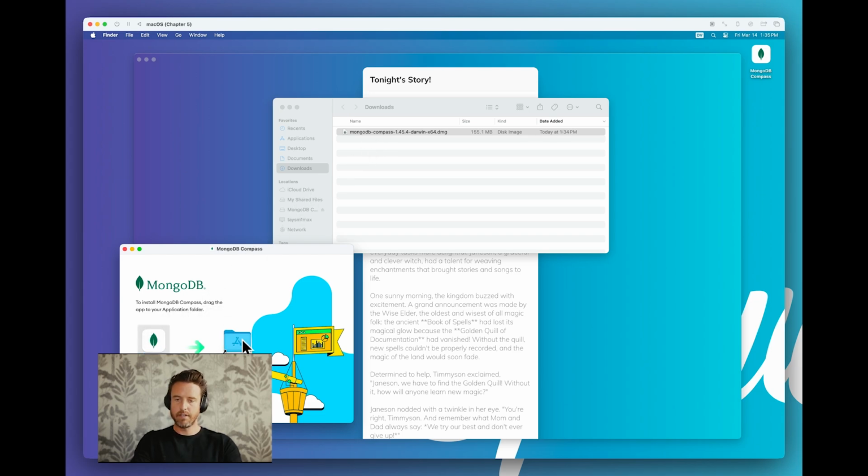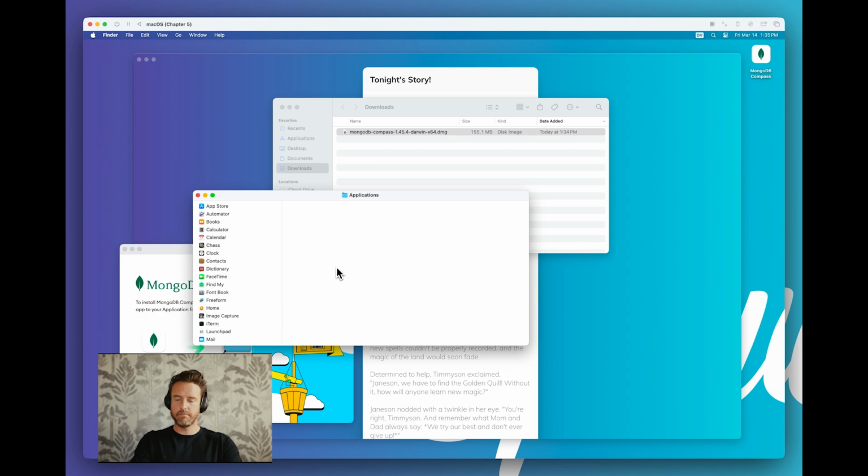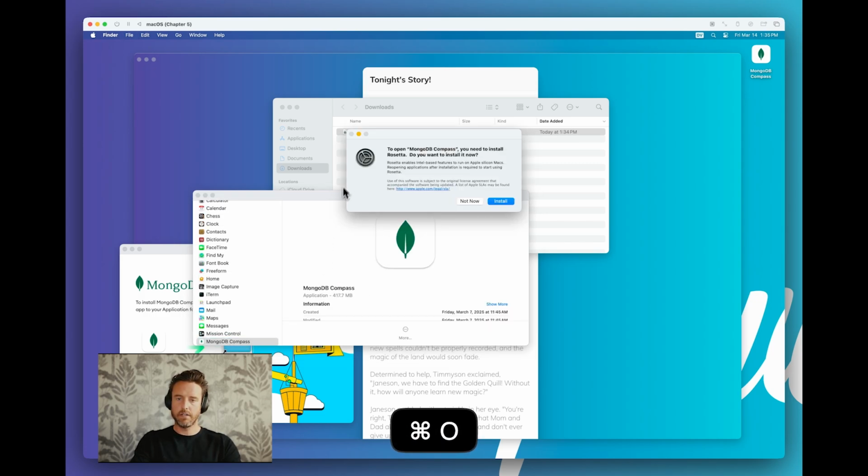It's done. Go to applications. MongoDB Compass, open. Oh, really? Really?